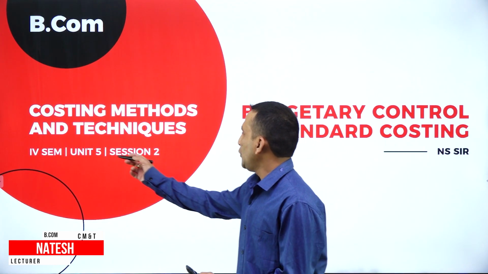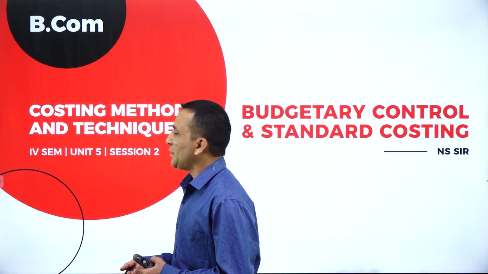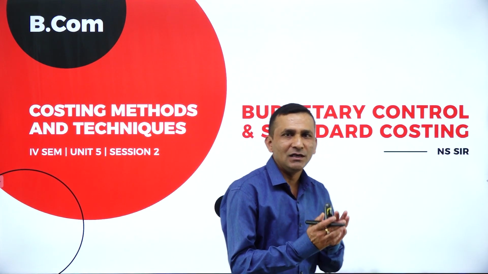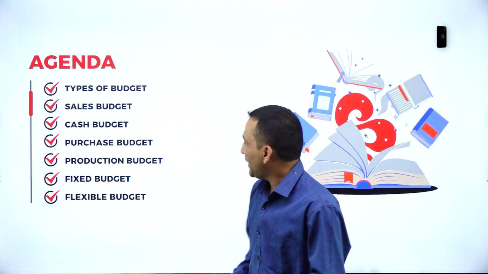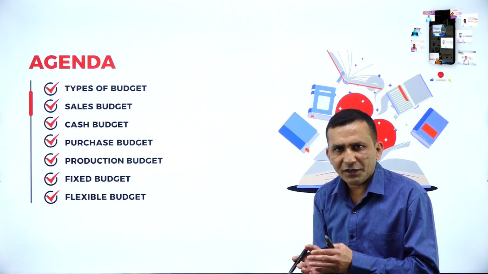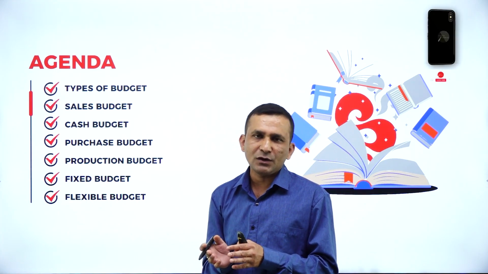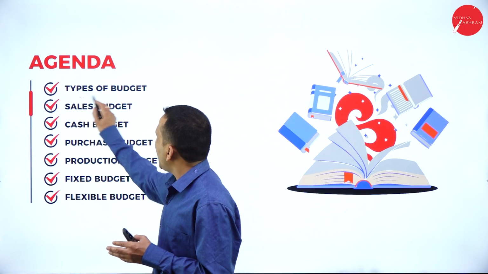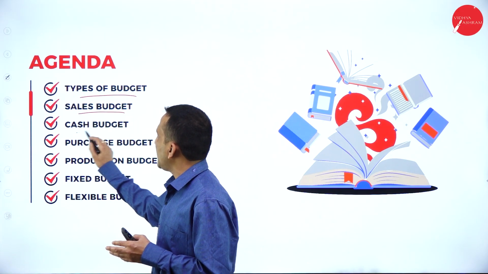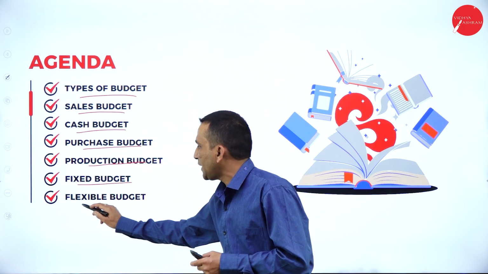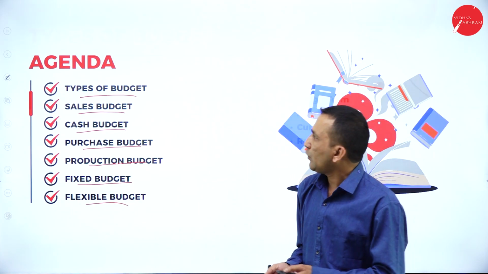We are in Unit 5 Session 2, 4th semester BCom, Costing Methods and Technique. The chapter name is Budgetary Control and Standard Costing. And today my agenda: in the last session you got the meaning, definition, advantages and disadvantages. Today my agenda is the types of budget: the sales budget, cash budget, purchase budget, production budget, fixed budget and flexible budget. So moving forward one by one.